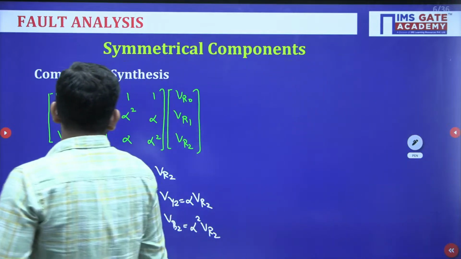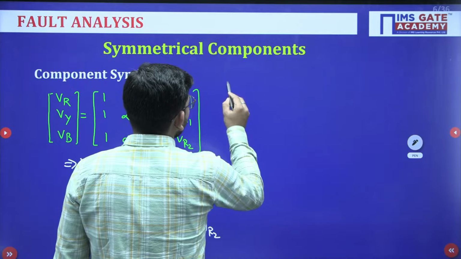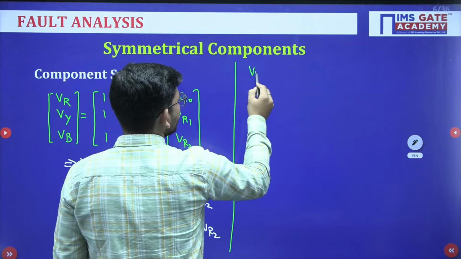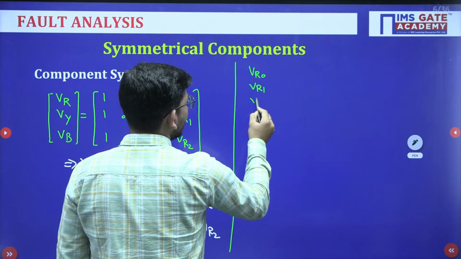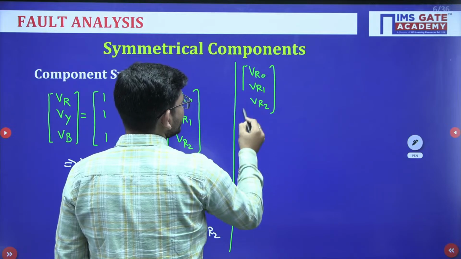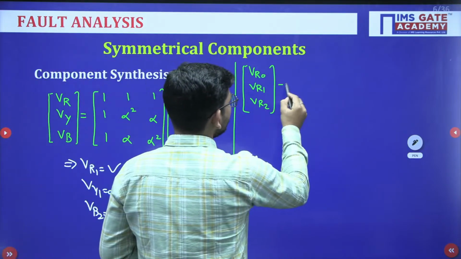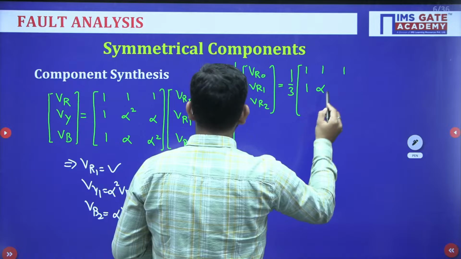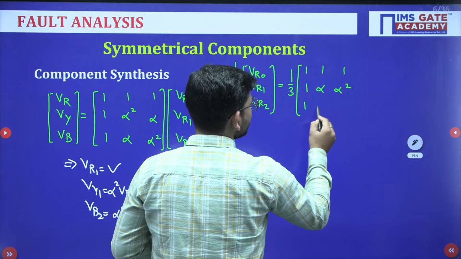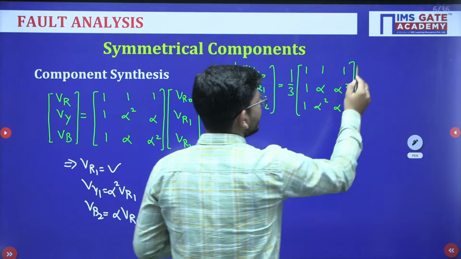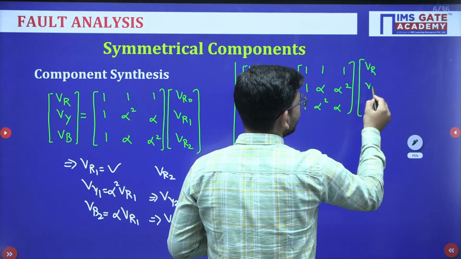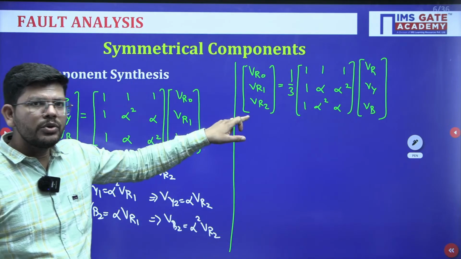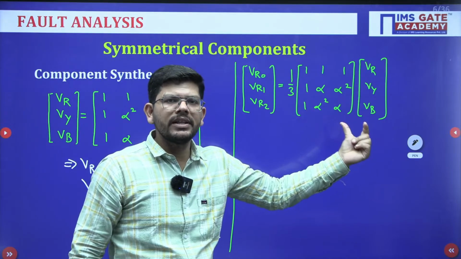Okay. Now suppose you want to do the reverse, suppose we want to find out VR0, VR1 and VR2. Then we will just take the inverse of this matrix and we can find the same as well. So it will be 1 by 3, 1, 1, 1, 1, alpha and alpha square, they will exchange their places, and now we will have here VR, Vy and Vb. So you can see here, if the sequence components are known to you, you can also find out the original unbalanced phasors as well. Okay.